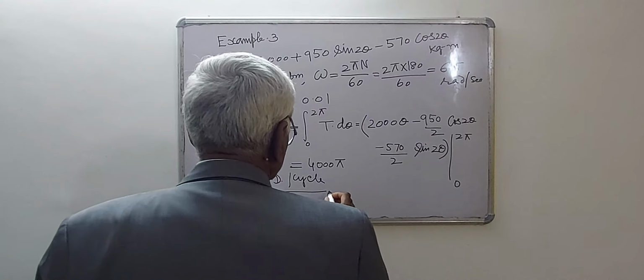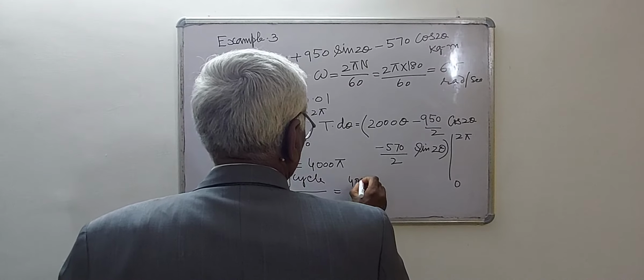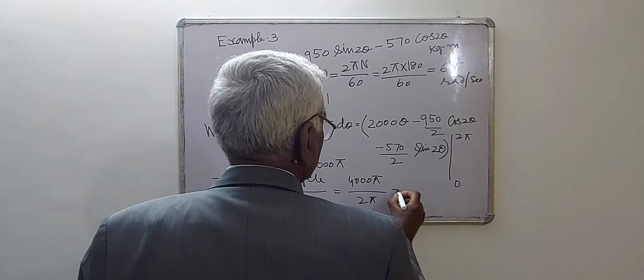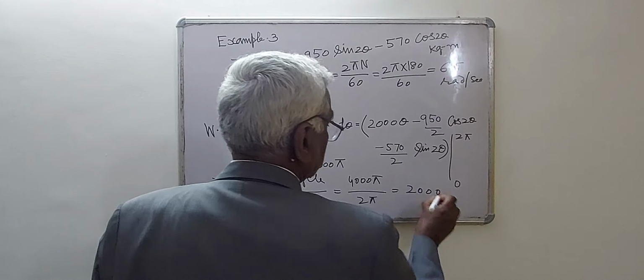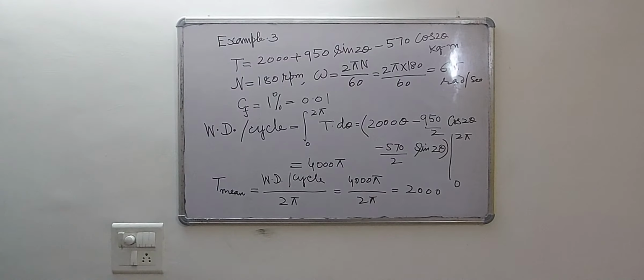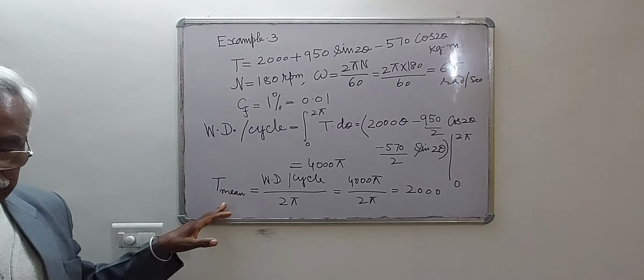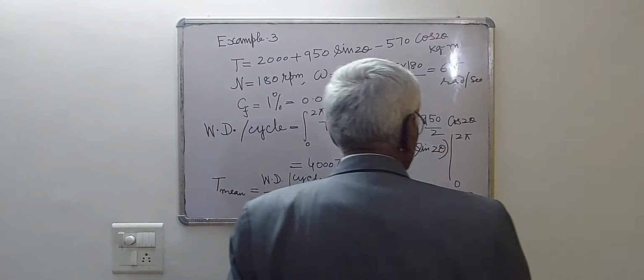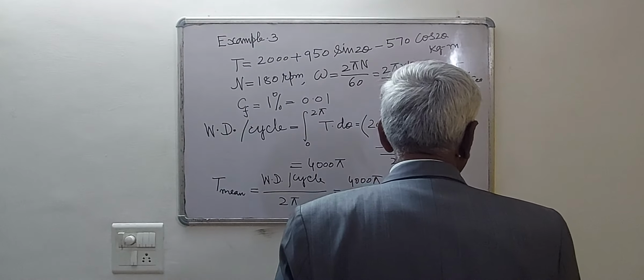So the mean resisting torque will be 4000 pi divided by 2 pi. So it will be 2000 only. Work done per cycle divided by 2 pi, that will be the mean resisting torque. It will be 2000 kg meter.